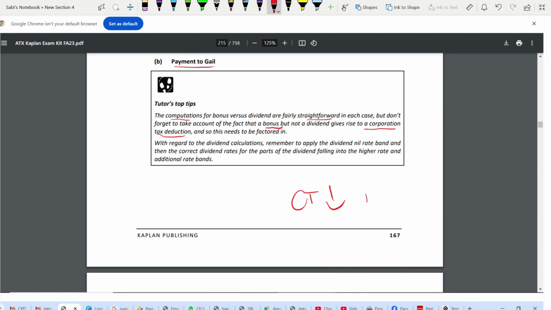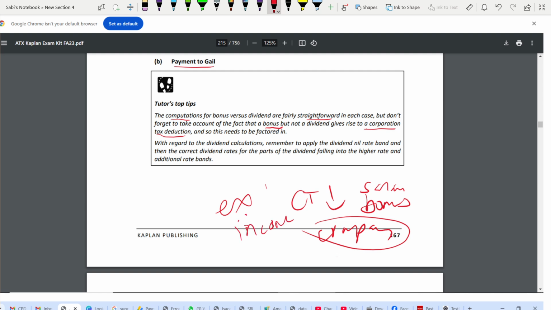Why? See, bonus, salary, these are all company expenses. So from company income, you can deduct this as an expense. Therefore, if your expense increases, your company profit reduces because of the increase in bonus. Bonus is an expense for a company, right? So company profit will reduce. Company profit reduce means your corporation tax will reduce. You see, dividend is not like that. Dividend does not have an impact on corporation tax because dividend we do not deduct as an expense in the corporation tax calculation. That's why.